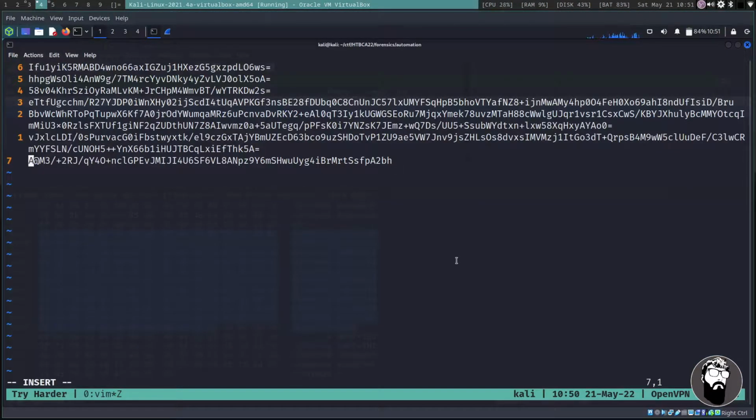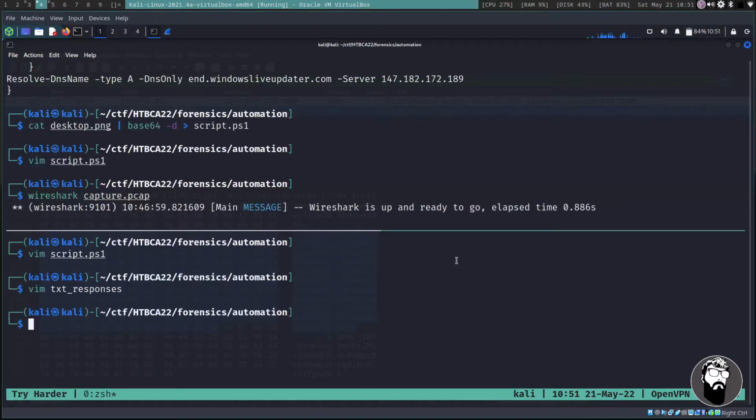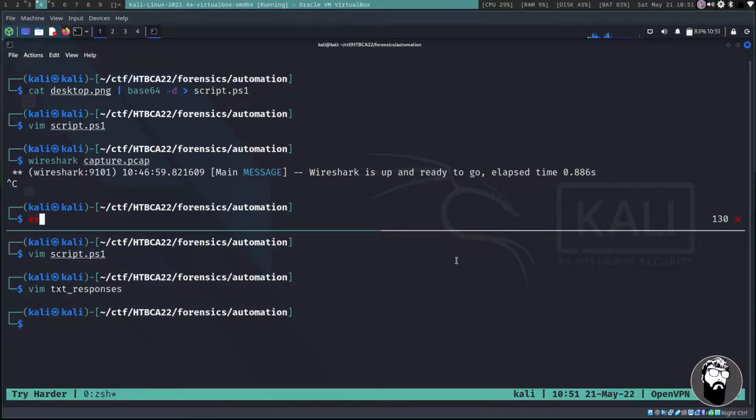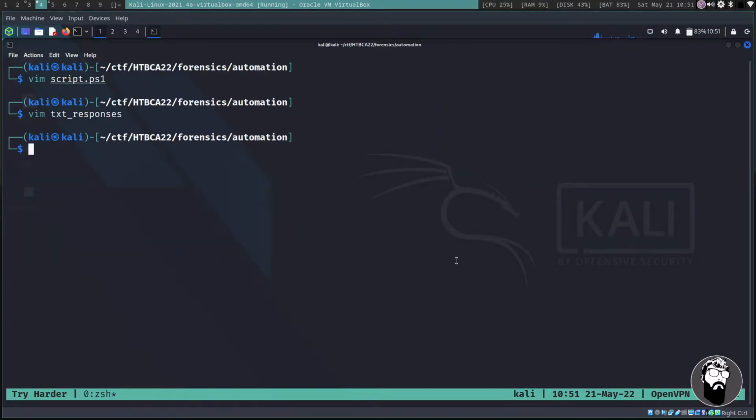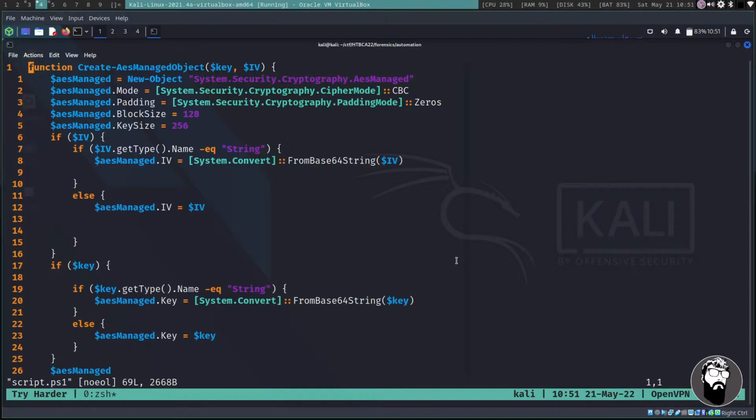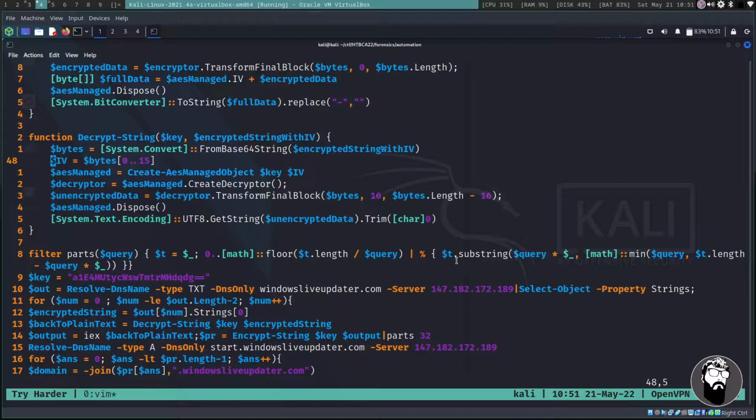So I'm going to go in here and delete these two pieces. And we're just going to write and quit this. And now we can zoom out. And before we close Wireshark, well, we'll close it for now, and then we'll come back to that. So now that we have these text responses, we can go ahead and vim our script1.ps1 again and take a look at how this is actually going about some of this.